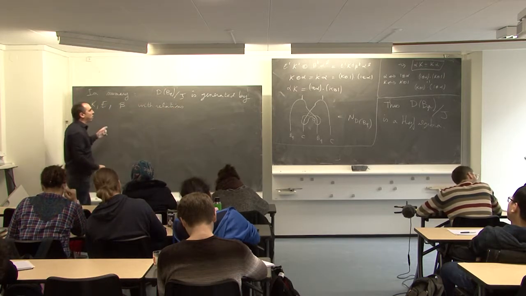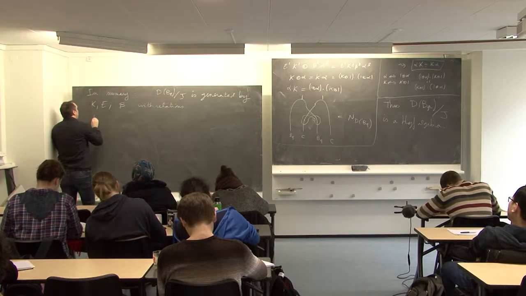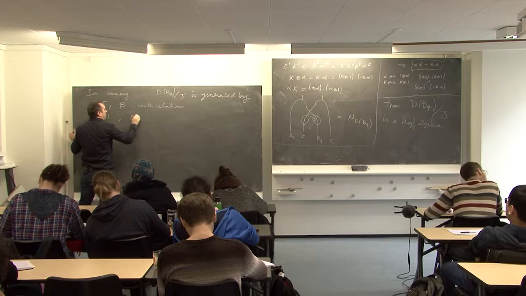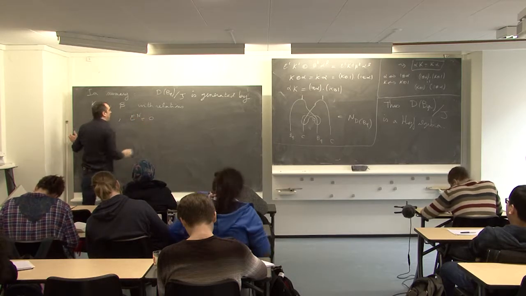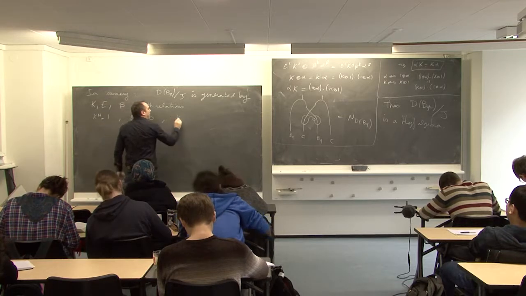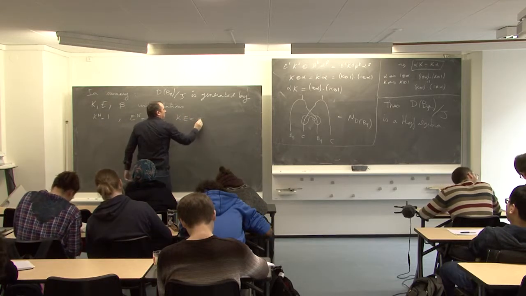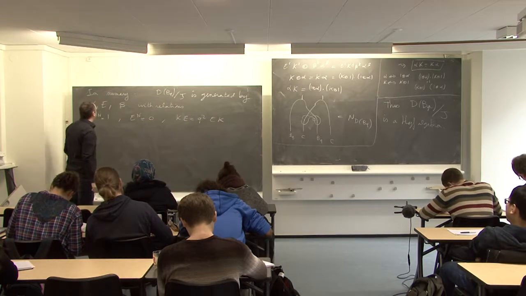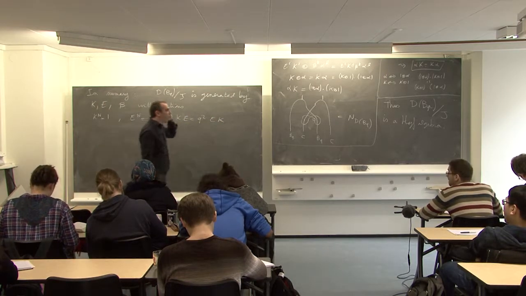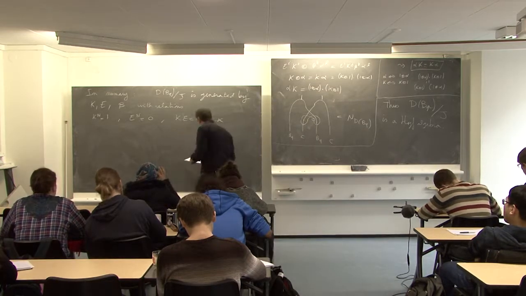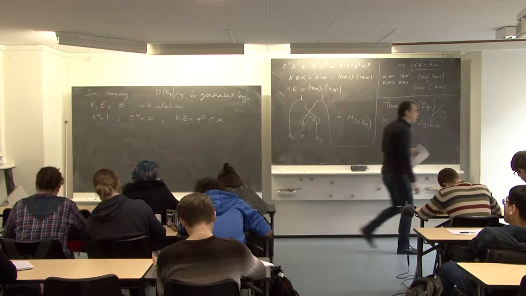So we have the relations of the Borel B_q, that is K to the n = 1, E to the n = 0, and KE = q^2 EK. We have the relations coming from C. And the relations from C, what are they?